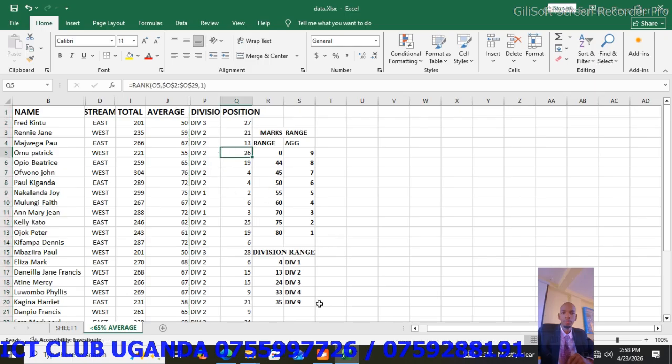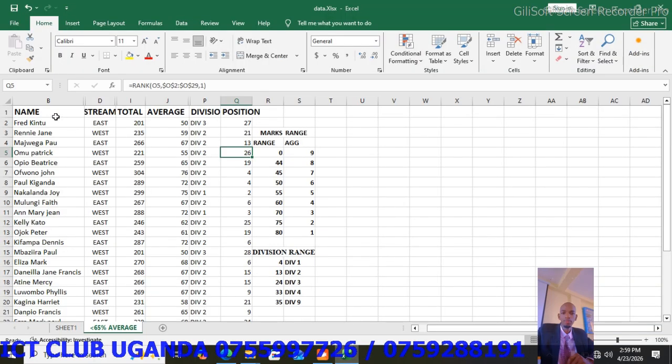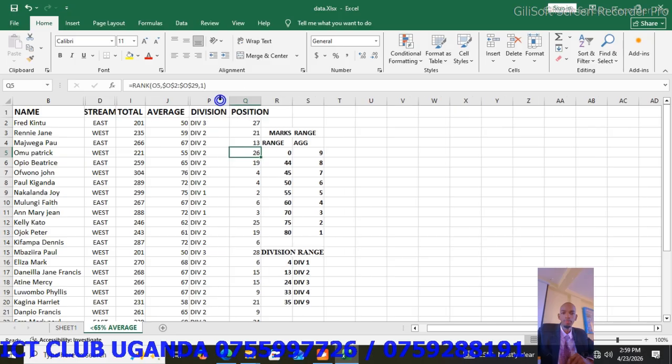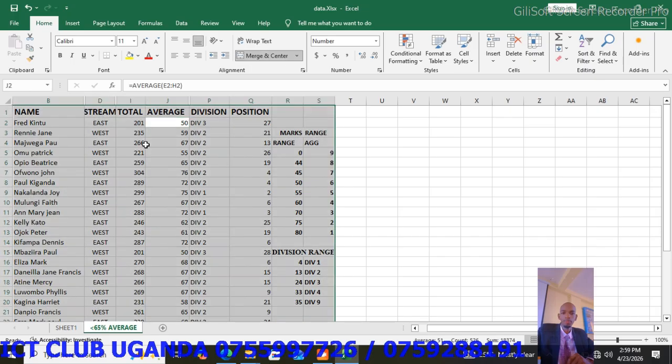So I've hidden them. I want to satisfy the condition of the question here. Name, stream, total, average, division, position. So I have name, stream, total, average, division, position. Yes. But we want only people with averages of below 65. So what I'm going to do, I'm going to highlight the average, or you can select Control A.